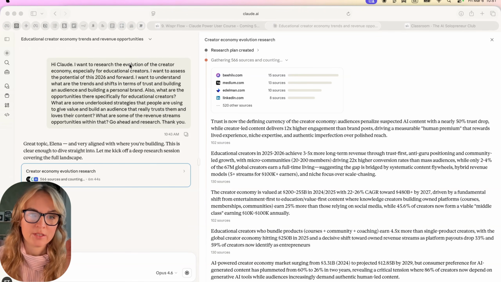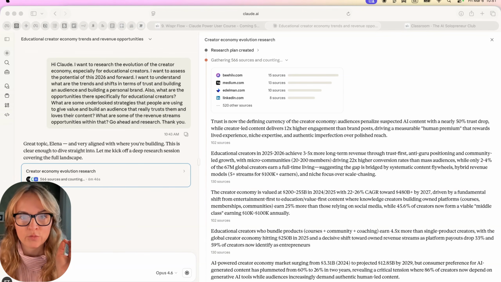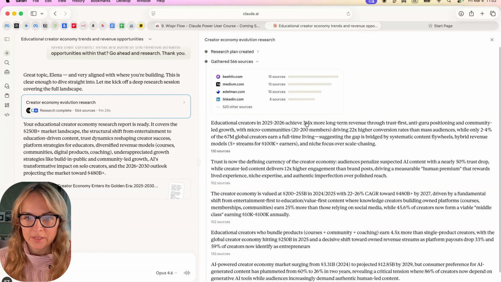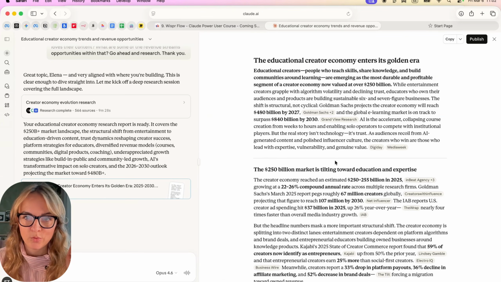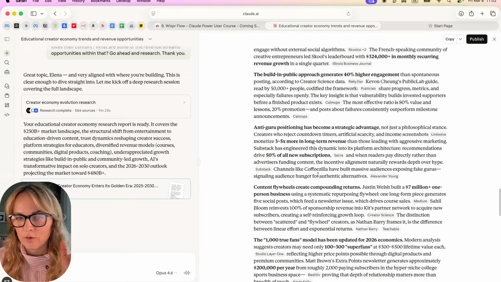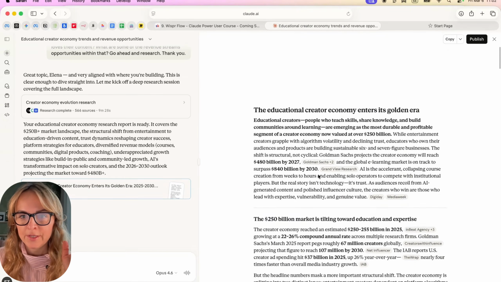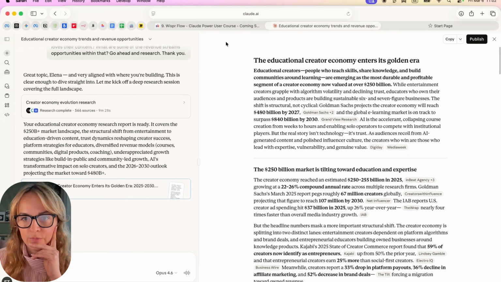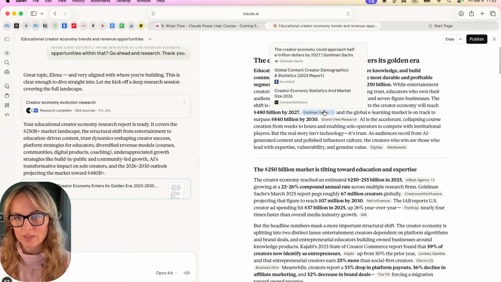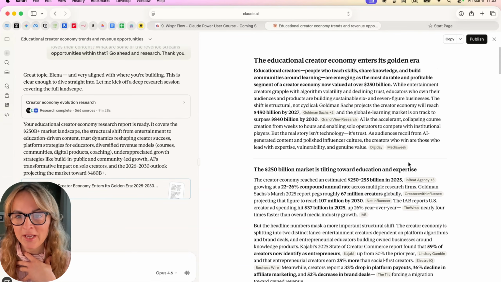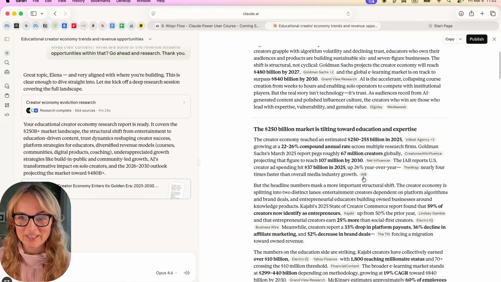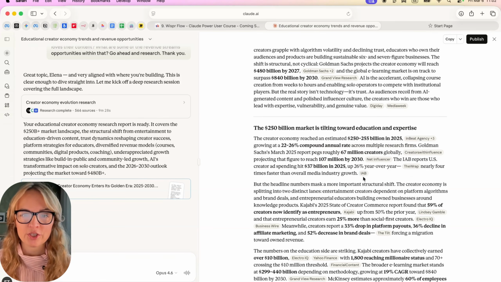So the biggest difference, you already see it. It analyzed over 500 sources. Now we see what kind of sources it analyzed, and here we can actually see the report, right? So it's a comprehensive report that breaks down, especially for educational creators, because this is what I asked for, because this is what I'm doing. It gives me really good information. You will never get this from a chat, from Claude or ChatGPT, whatever. So this is the power of the research feature.